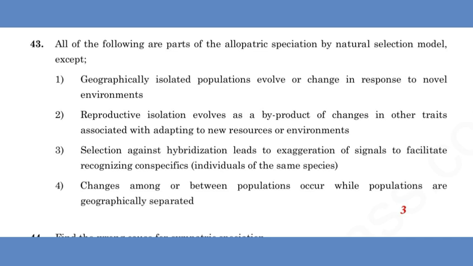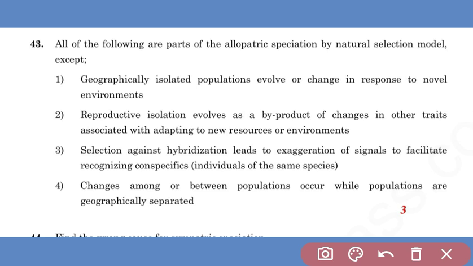Then next question, all of the following are parts of allopatric speciation by natural selection except. The allopatric speciation means one species moved to another environment and the second environment gets physically separated by a barrier like mountains or a river, and it gets changed in its morphology and leads to speciation. So after speciation, the changed species does not mate with the original species. So it is known as allopatric speciation.